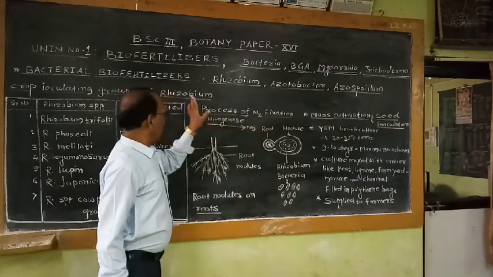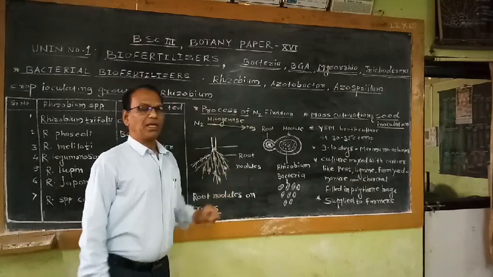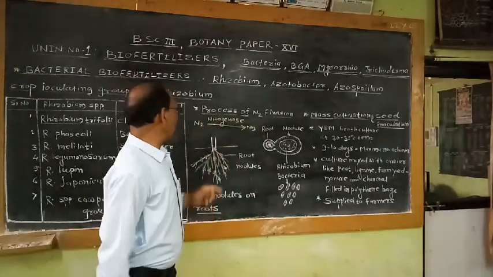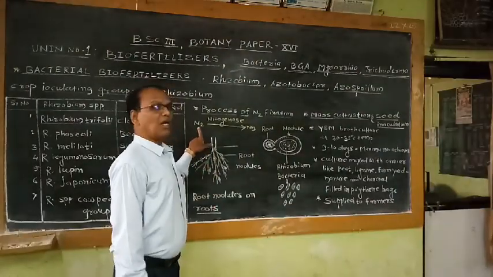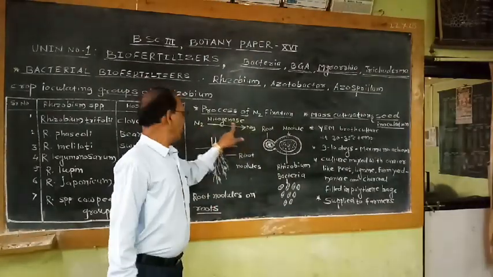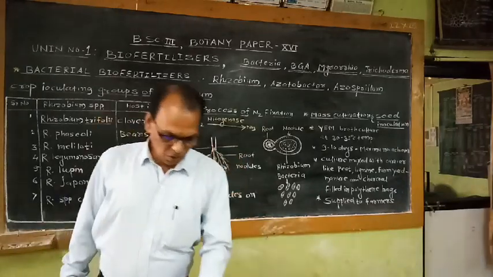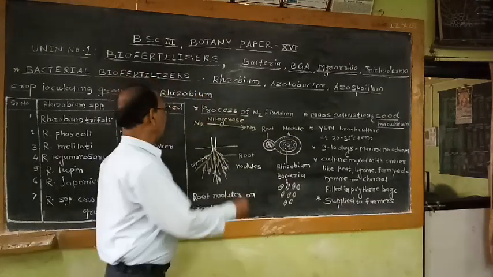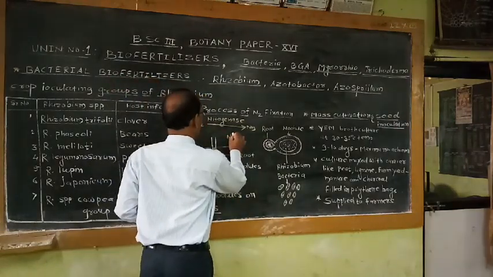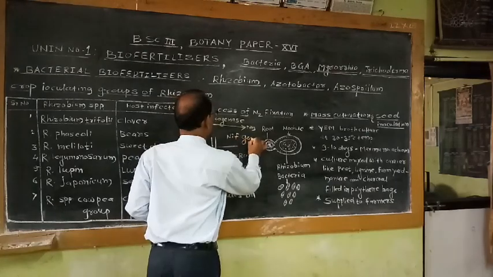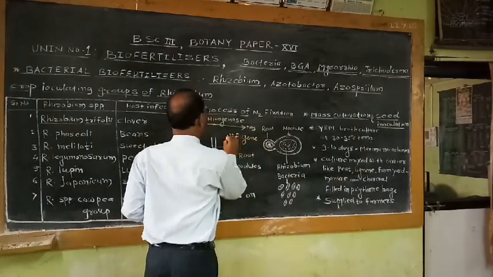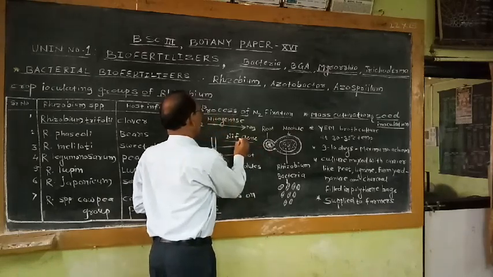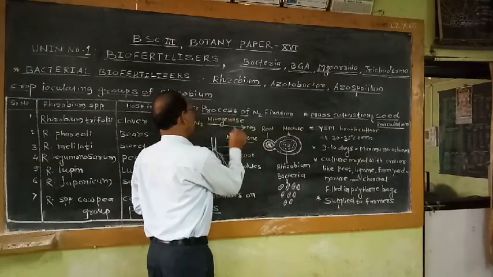The Rhizobium bacterium is responsible for the synthesis of this nitrogenase enzyme, and this enzyme plays an important role in the conversion of aerial nitrogen into nitrate. The synthesis of nitrogenase is controlled by the nif gene.